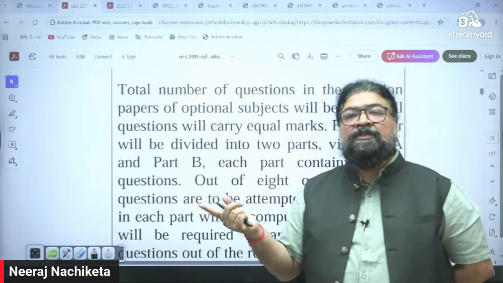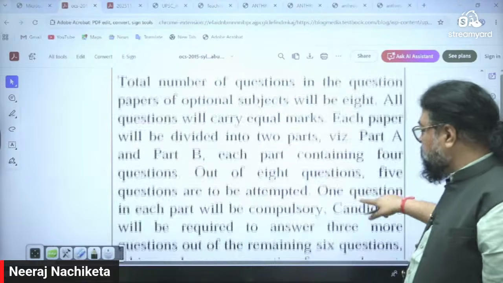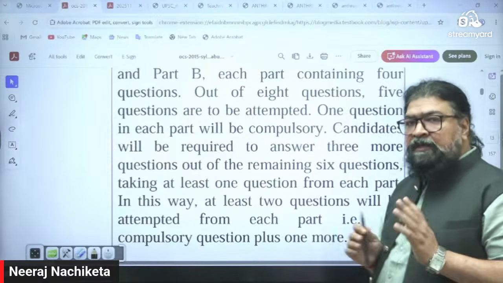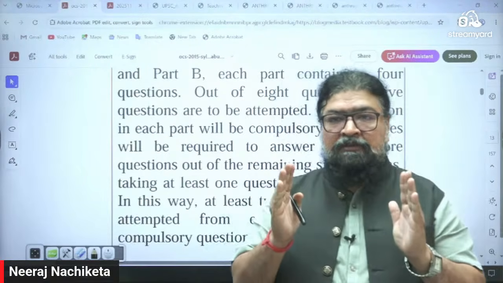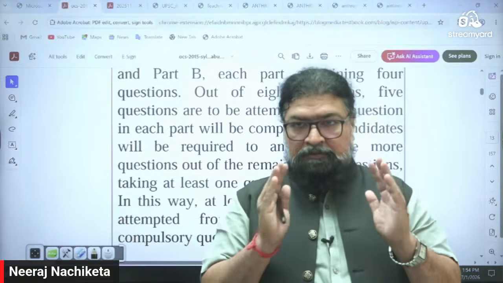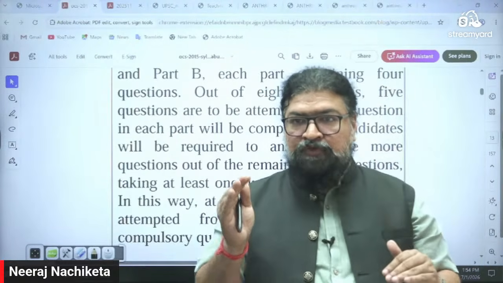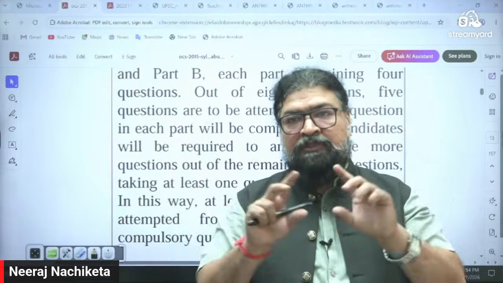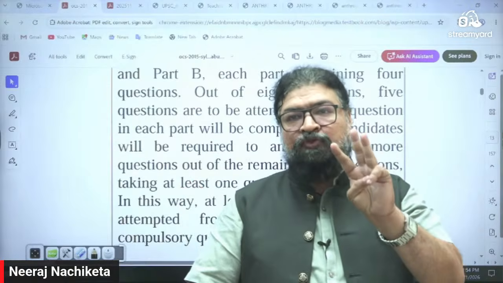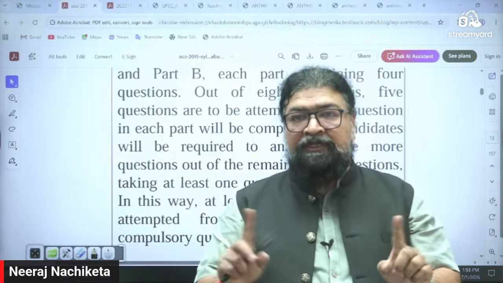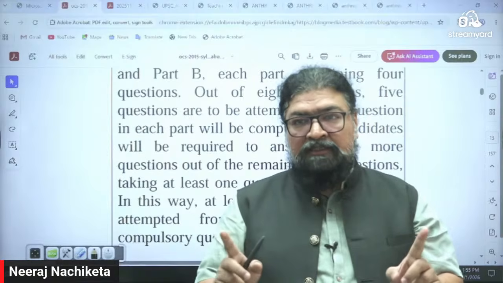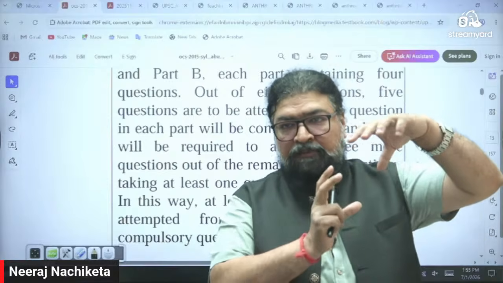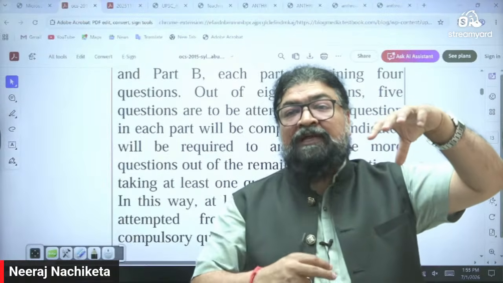The same pattern is there in the UPSC exam. Out of 8 questions, 5 questions are to be attempted, and 1 question in each part will be compulsory. Paper 1 and Paper 2 each have part A with 4 questions and part B with 4 questions. The first question in part A and the first in part B are compulsory, and then any 3 questions, with at least 1 question from each part. Total 5.